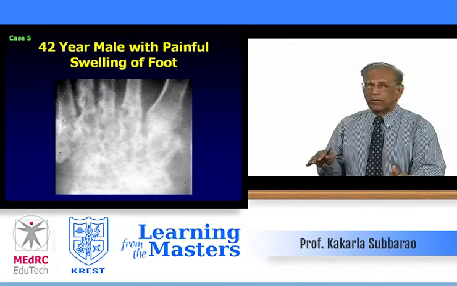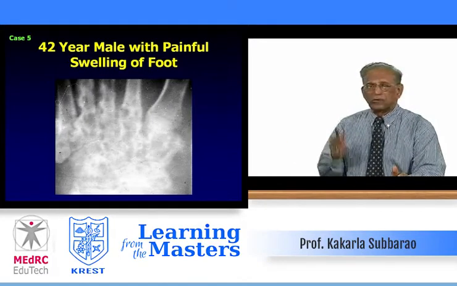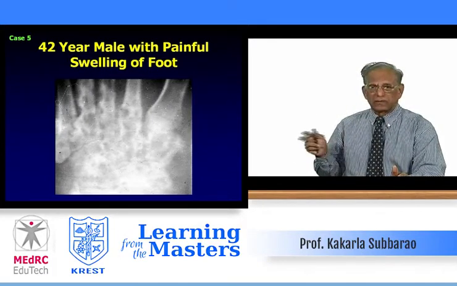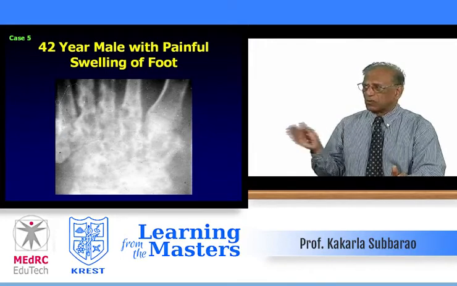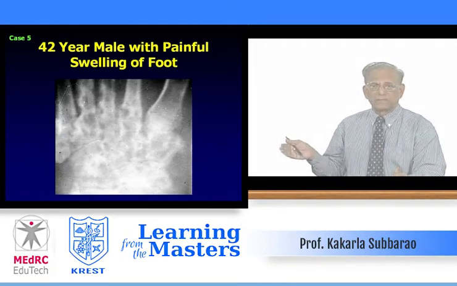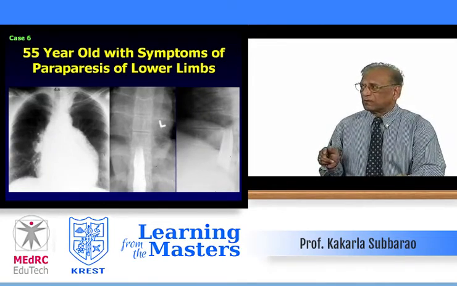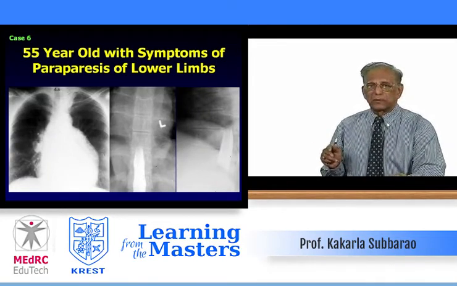42-year-old male with painful swelling of the foot. Only coned down of the tarso-metatarsal joints or portion of the metatarsals is given so that you can observe the findings, major findings, and come to a reasonable diagnosis. This case number 6 is a 55-year-old with symptoms of paraparesis in the lower limbs.